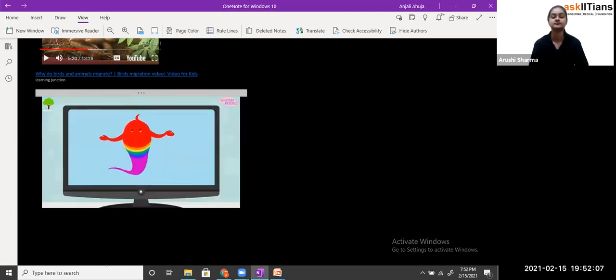Let's see some of the super migrations. Arctic tern, longest migration of an animal. Caribou, longest land migration. Northern elephant seal, longest ocean migration.